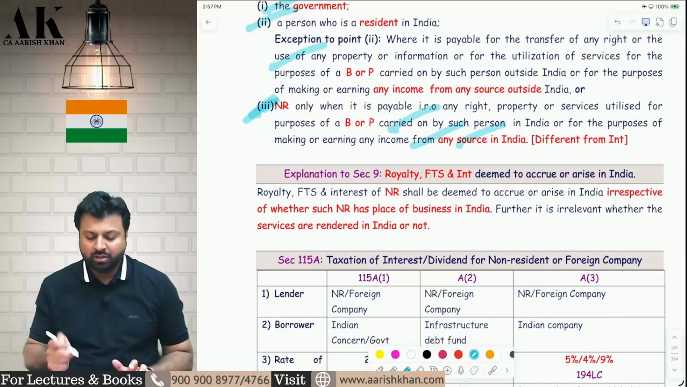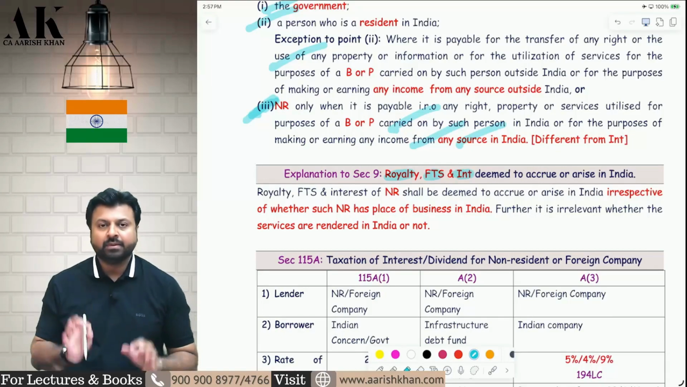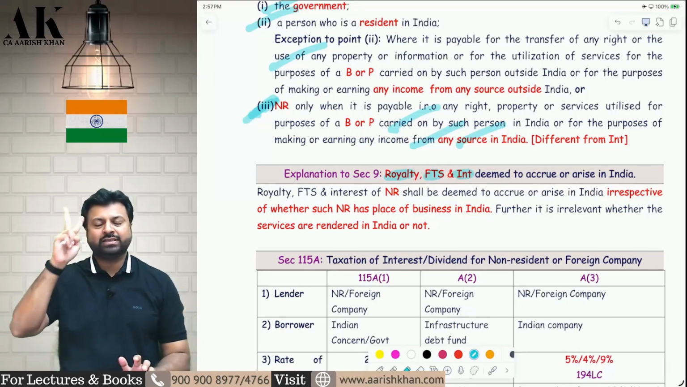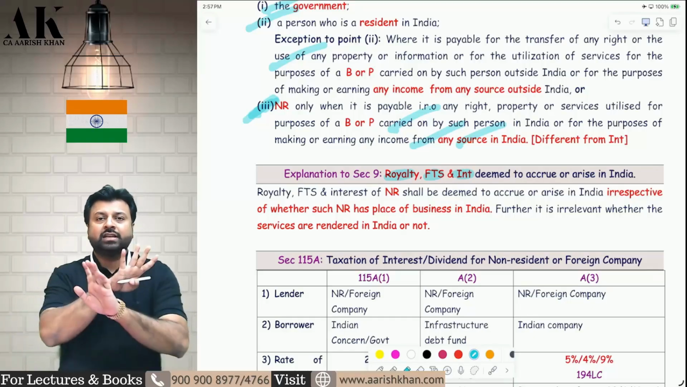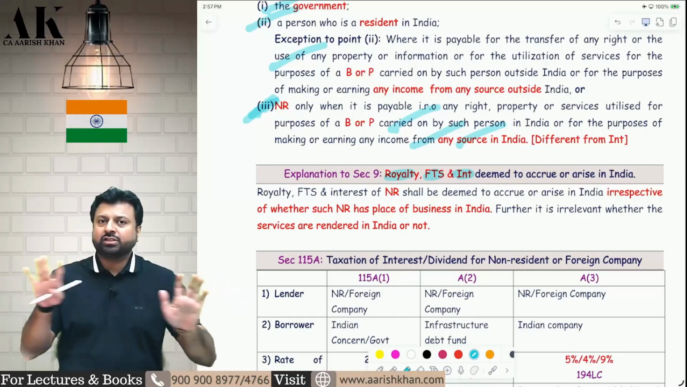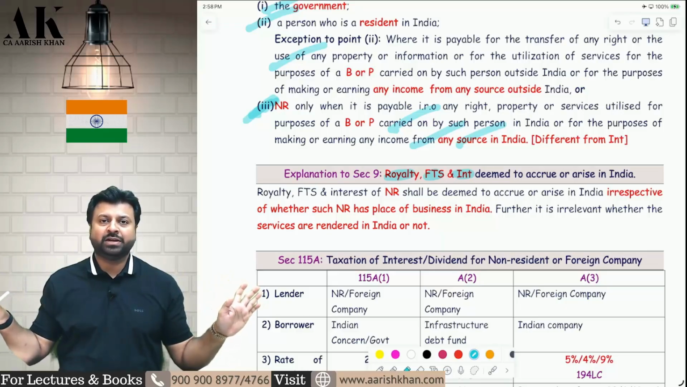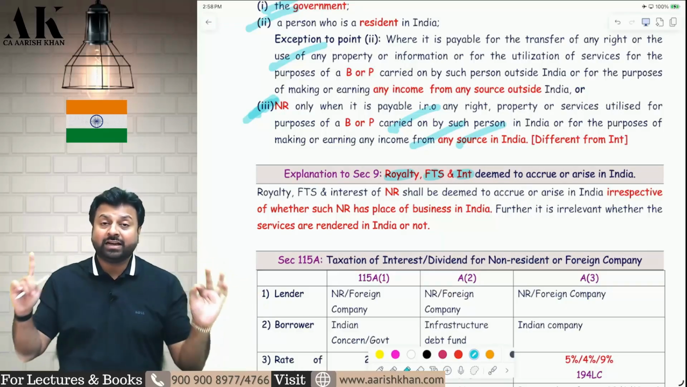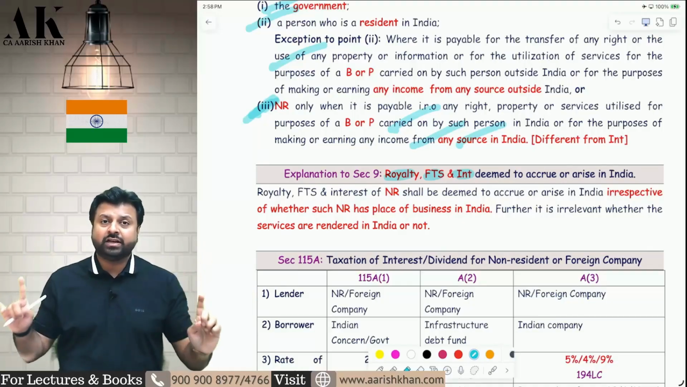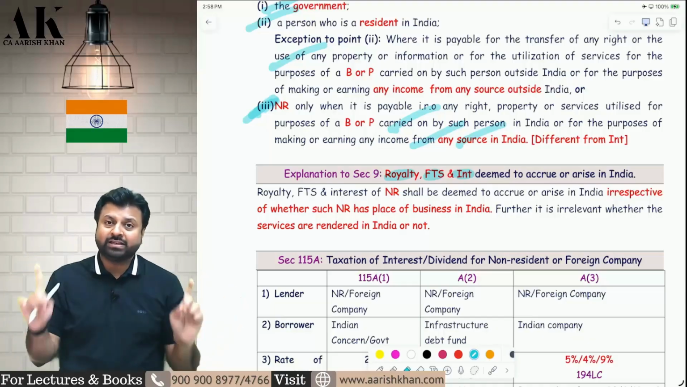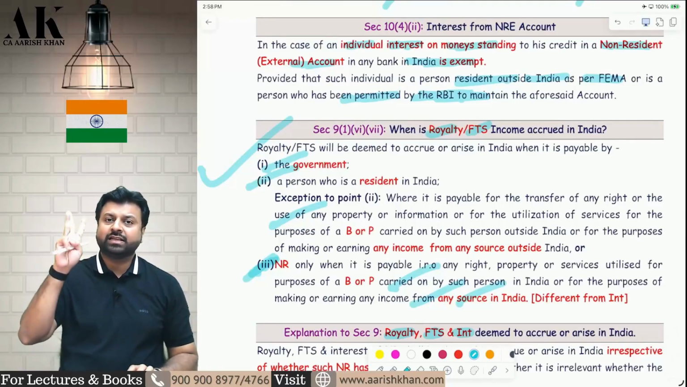Now, one explanation is below, in section 9, which is for royalty, FTS and interest. Remember, there are two things which you have to always keep in mind for royalty, FTS and interest. There is no need to have any business connection, any place of business, or any kind of permanent establishment in India. Royalty, FTS and interest are not subject to tax in India because of place of business or business connection or permanent establishment. They are always taxable in India if you fulfill the conditions of 9(1)(v), 9(1)(vi) and 9(1)(vii).